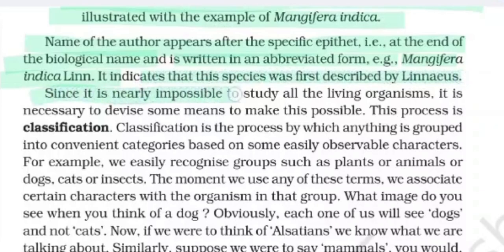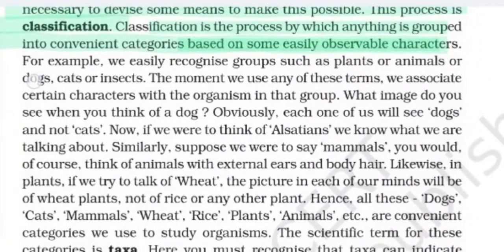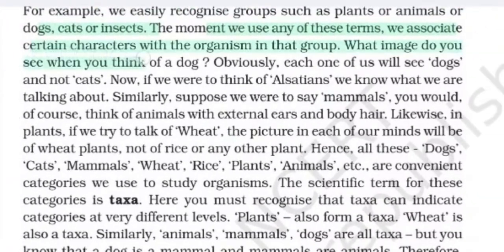Since it is nearly impossible to study all the living organisms, it is necessary to devise some means to make this possible. This process is classification. Classification is a process by which anything is grouped into convenient categories based on some easily observable characters. For example, we easily recognize groups such as plants or animals or dogs, cats, or insects. The moment we use any of these terms, we associate certain characters with the organism in that group.